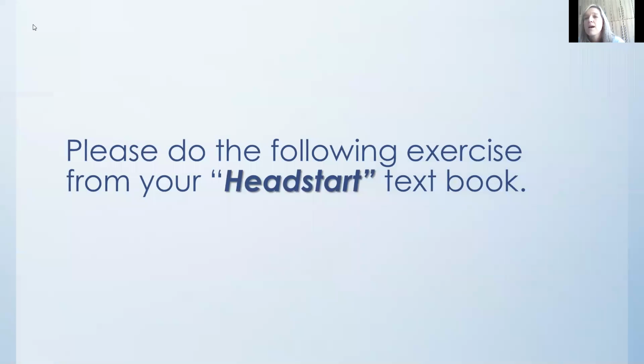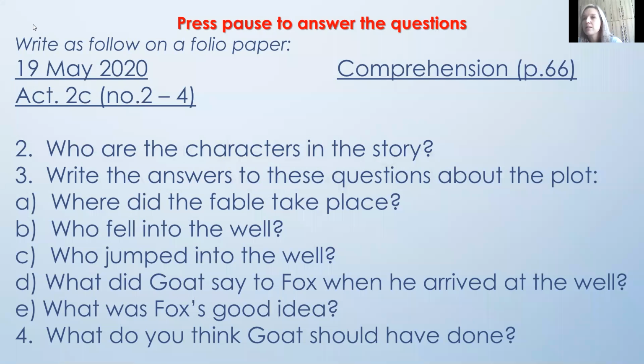Right, you're going to do the following exercise from your Head Start textbook. So if you want to go, I think it's on page 66, yes. You can do this now on a folio paper. Write down the date, 19 May 2020. Your heading, comprehension, it's on page 66. And you're going to do activity 2C, number 2 to 4. Right. This is all the questions.